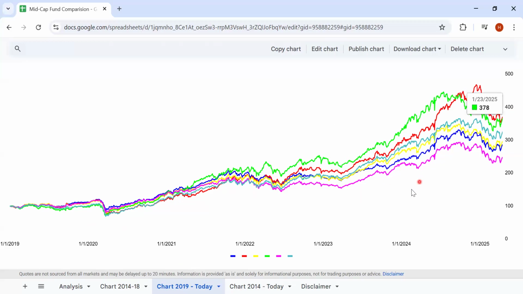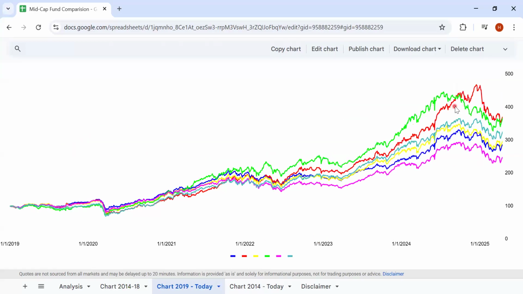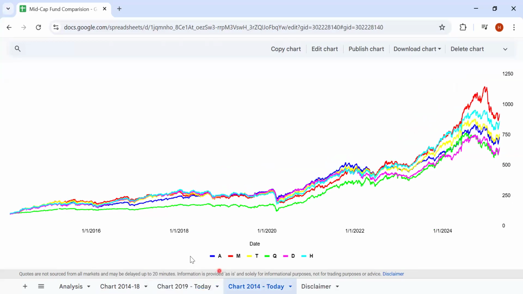But again, if you look at this data, the Quant mid cap fund and the Motilal mid cap fund, the drawdowns have been the highest. But they have delivered huge returns in this 5, 6 years horizon. In the first 4, 5 years, the Quant has done nothing. But in the last 5, 6 years, Quant has done the most. So if somebody has invested in 2014 and has waited till today, Motilal Oswal has done the highest returns, right?